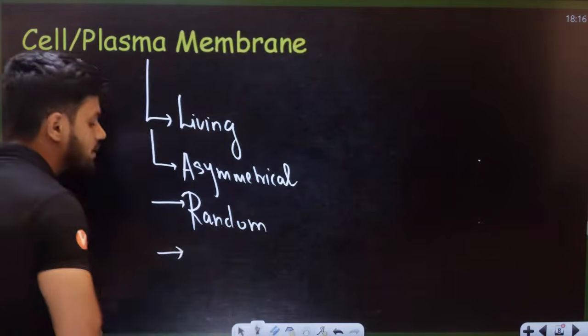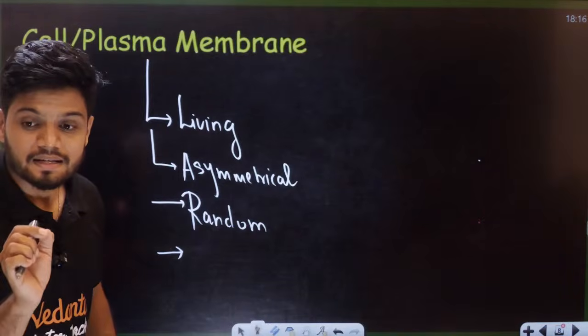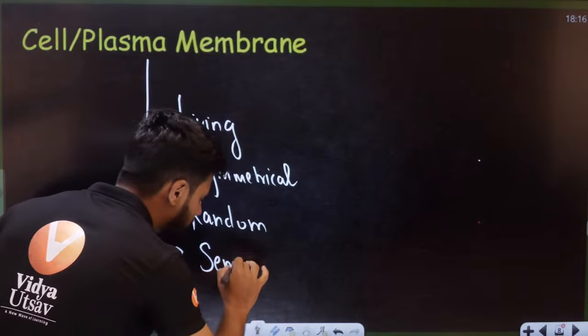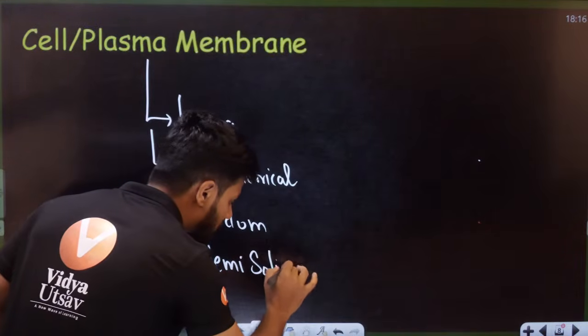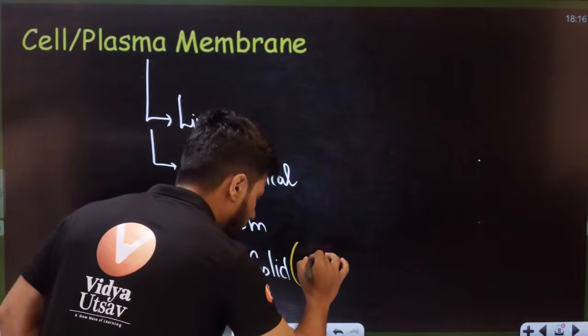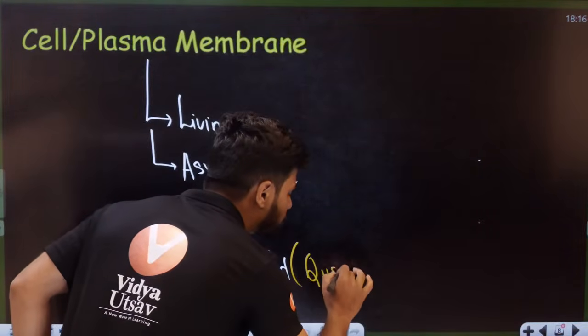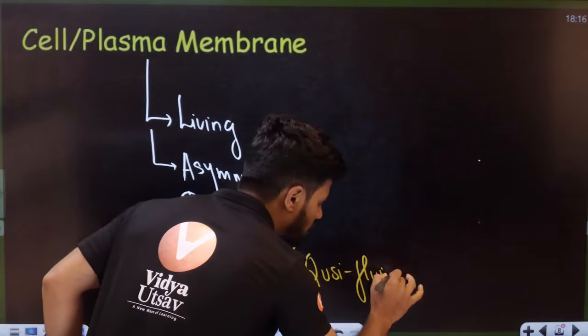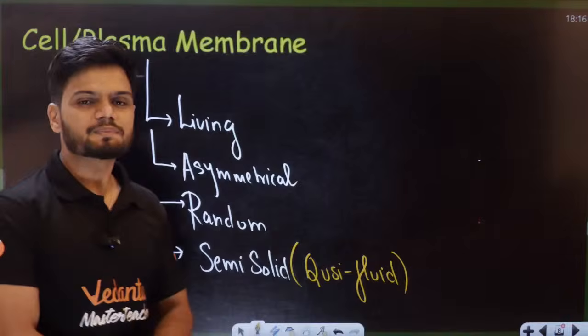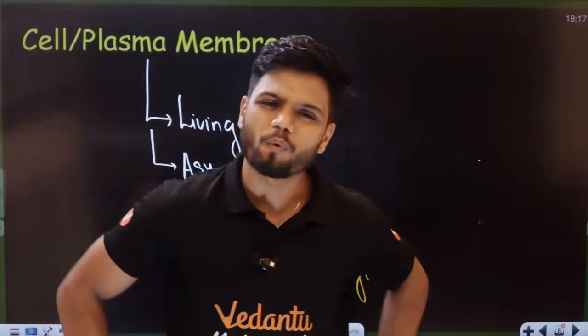And apart from that, the entire cell membrane is also semi-solid. This semi-solid has a better name actually. It is also called quasi-fluid. Same meaning. Now, you'll ask me, sir, what do I mean by quasi-fluid?